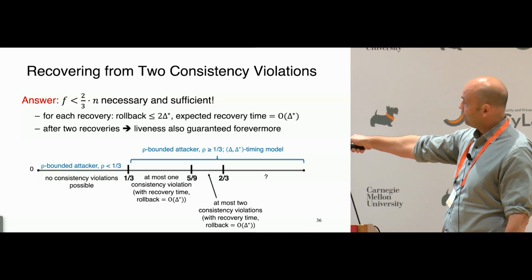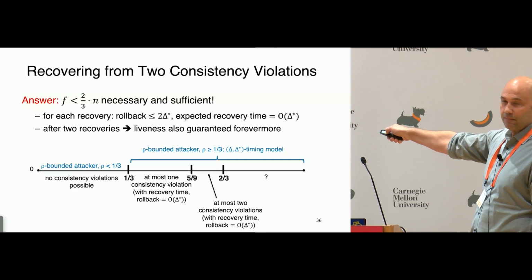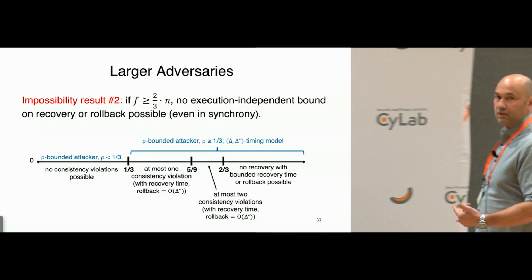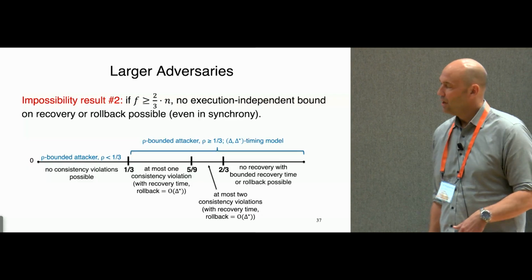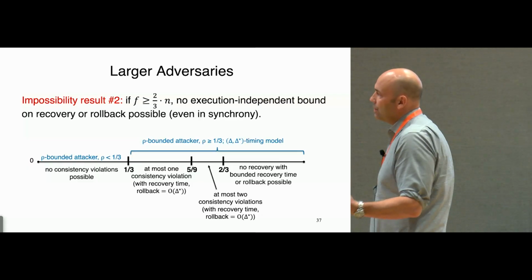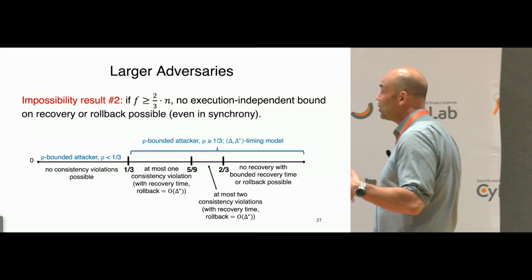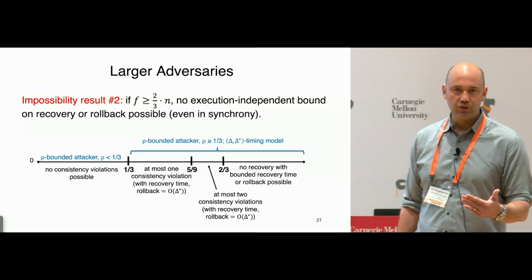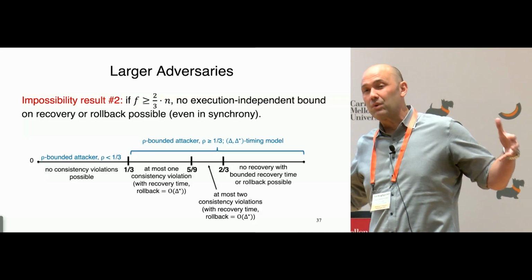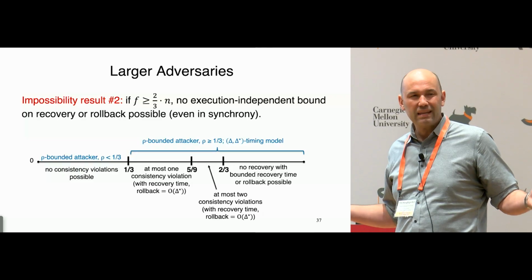So here we have R equal 2. Maybe you're thinking there's going to be R equal 3, R equal 4, 5, and so on. That turns out not to be the case. Okay, there's a second source of impossibility, also in the paper, which is that once you hit 2/3, then in fact, nothing is possible. So once an adversary controls 2/3 of the validators, then they can not only cause a consistency violation, but they can also, even in a synchronous execution, prevent you from recovering for as long as they want.